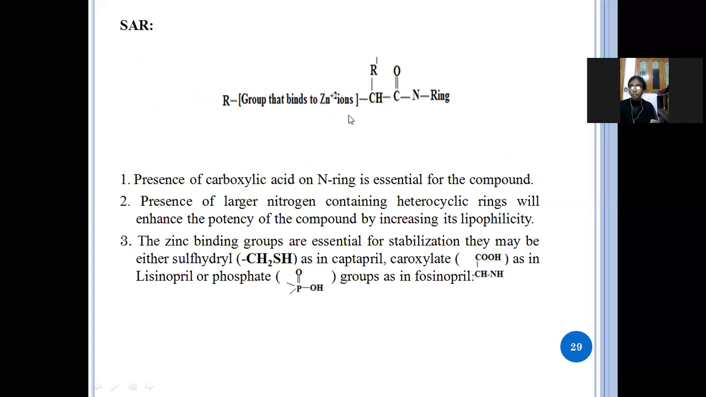And the zinc binding groups are also essential. If the sulfhydryl group is there, it is captopril, but the duration of action is very short. If a carboxylate is there, it is lisinopril, which is an orally active drug. And if the phosphate group is there, it is fosinopril. If the whole drug is in the stereochemistry form, the activity of the drug increases. In the R1 position, the methyl group should be present.